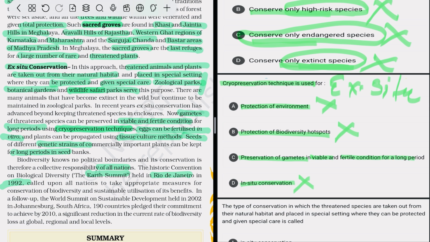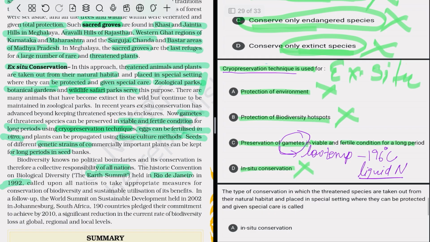This technique preserves gametes at very ultra low temperature, which is minus 196 degrees Celsius in liquid nitrogen. So option C is correct.